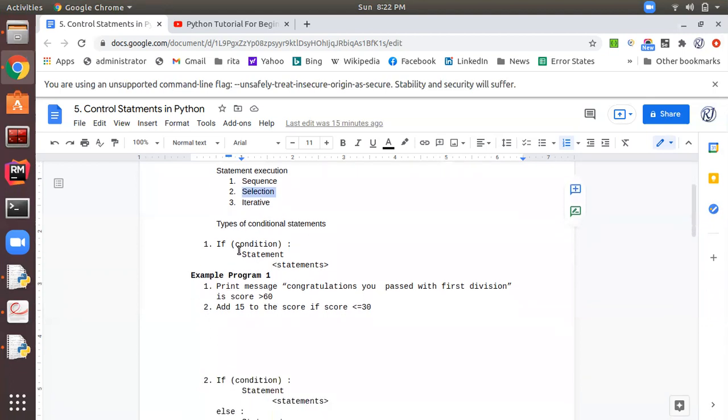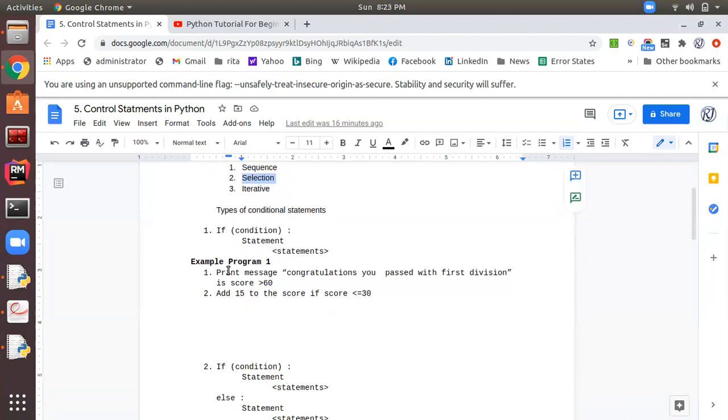So this is the syntax of the if statement in Python. First of all, you need to give the if keyword. After that, in round brackets we provide the condition. Then a colon, which means the end of the compound statement header, the if condition header. After that, with an indented tab, we write the statement or block of statements which we want to be executed based on this condition. Right?